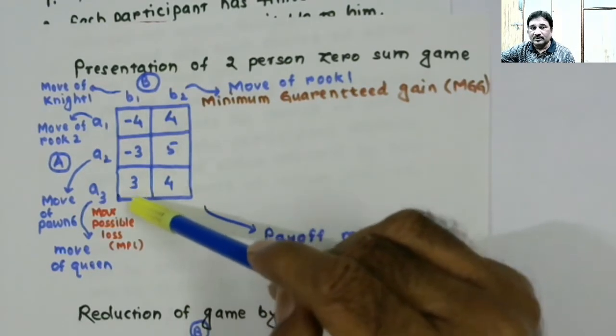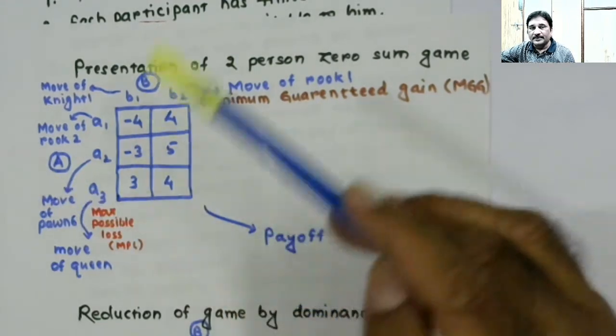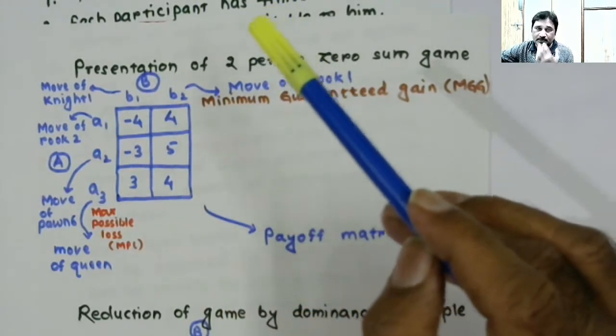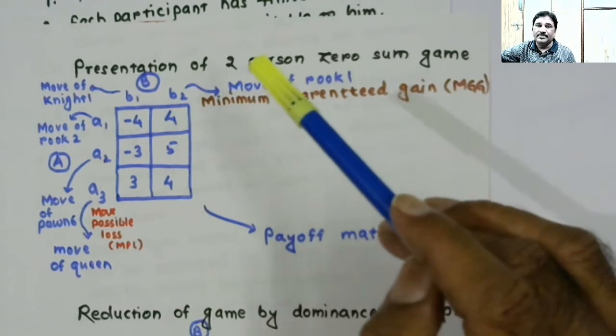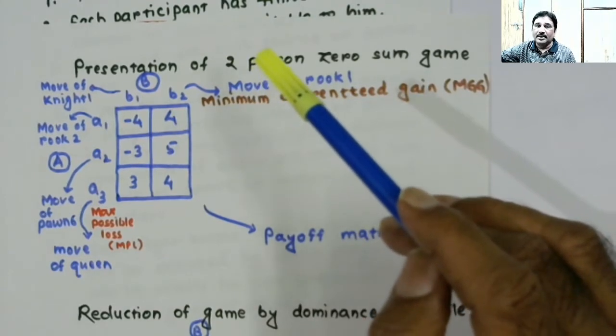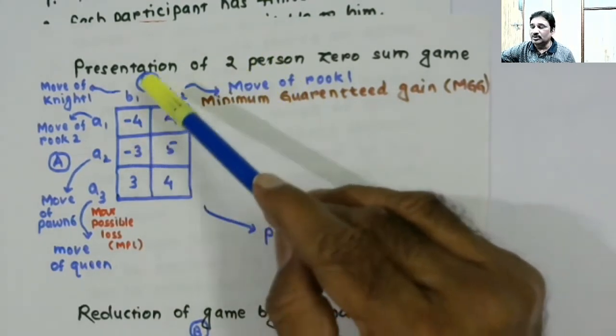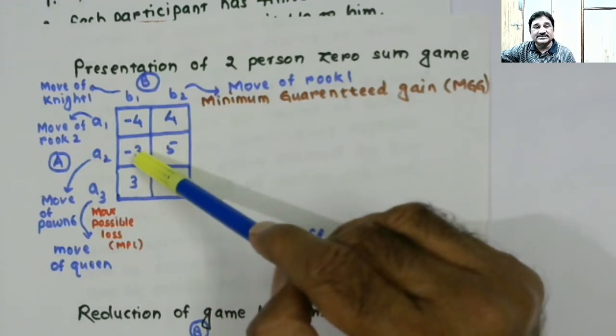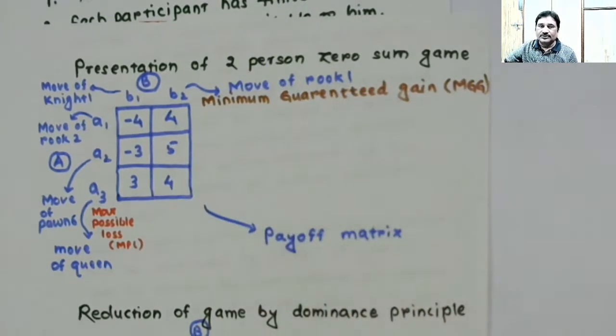Gain to player A will be 3. If I ask you what is the loss to player B if player B plays B1 and player A plays A2, the loss to player B will be -3. So you must understand how to read the game. Now, having understood how to read the game, we will start doing our analysis.